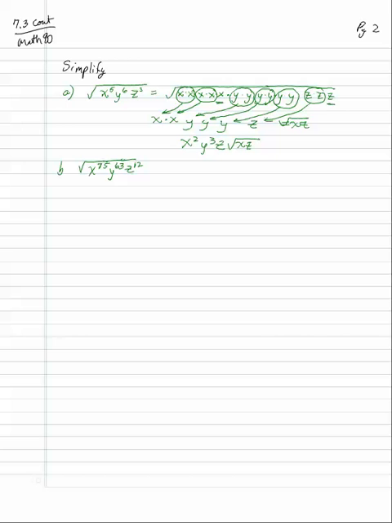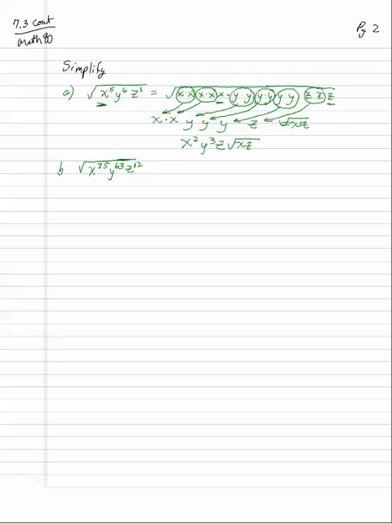x to the 75 and y to the 63 and z to the 12. I'm not going to want to write x times x times x 75 times. So the idea is I can either connect this back to the last section where I can think of this as to the 1/2 power, and I'm going to divide, or I can look at